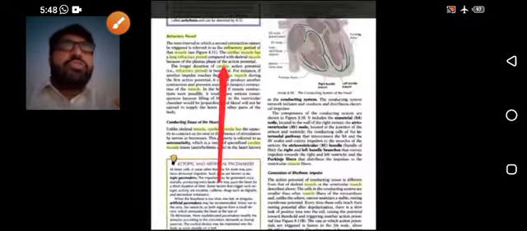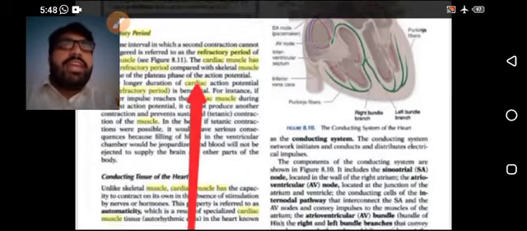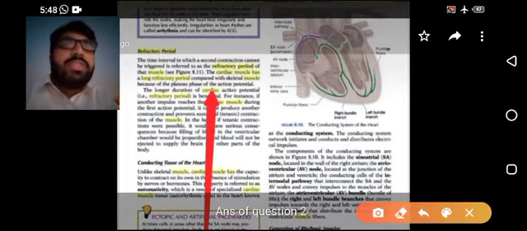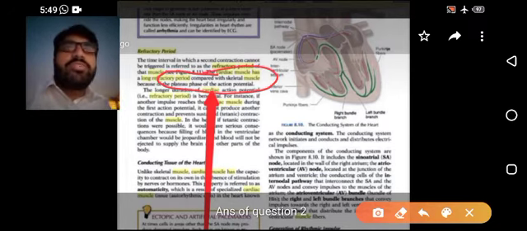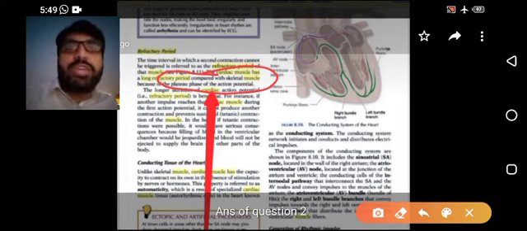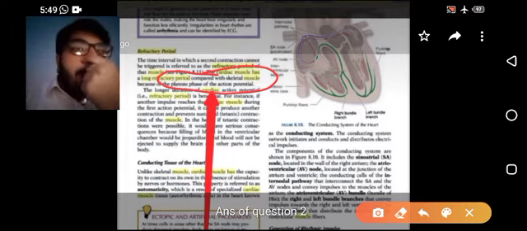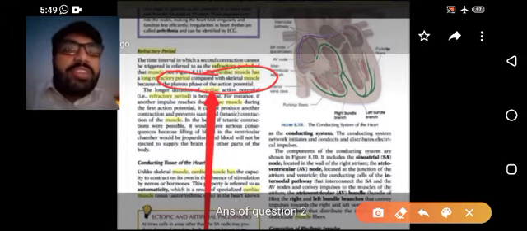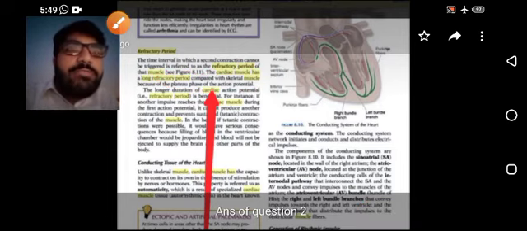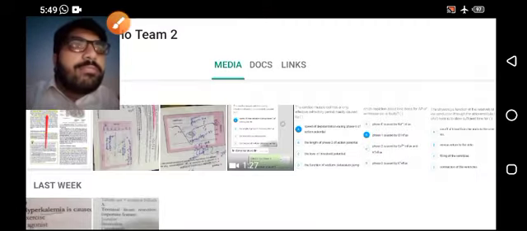This is the reference. You can see it is clearly mentioned. The cardiac muscle has a long refractive period compared to the skeletal muscle because of the plateau phase of the action potential. And what is its importance? Now if you see further, read it further.